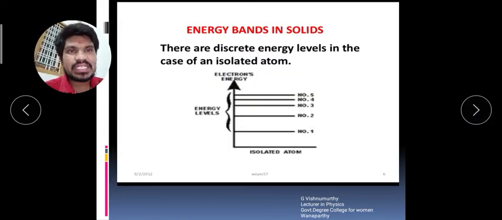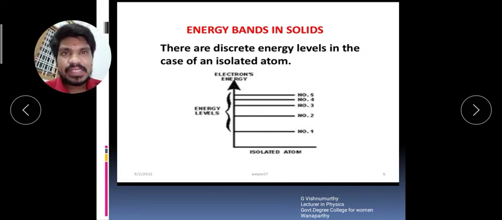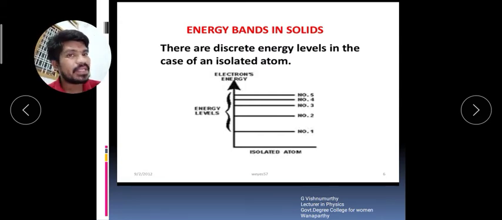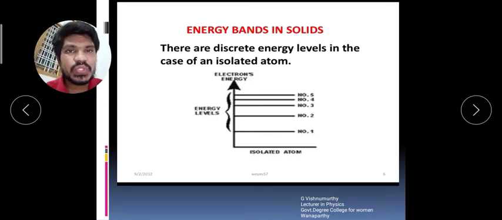And you know the energy bands in solids. The materials in the universe are generally divided into 3 types: one is solids, second is liquids, and third is gases, depending upon the distance between the two nearest atoms present in the material. When the atoms are close to each other, with no gap between atom to atom, then the material is said to be solid. When the distance between the molecules is very high, then the material is said to be gas.